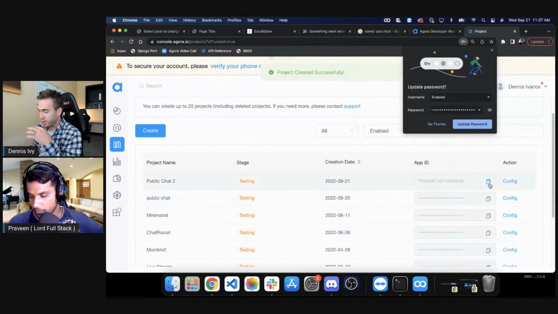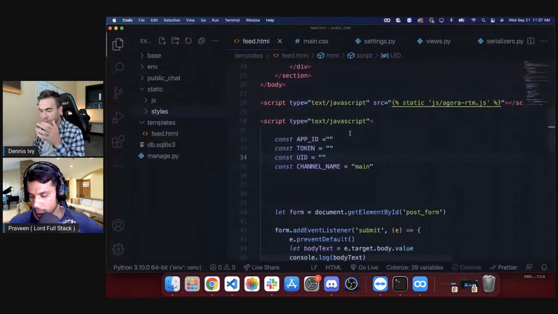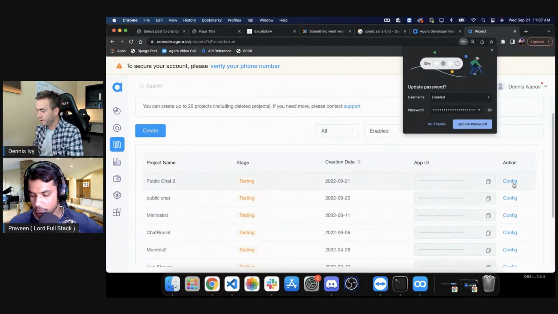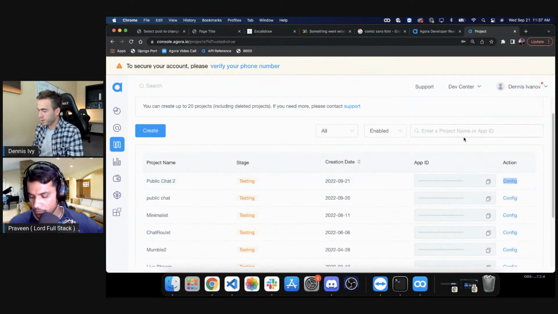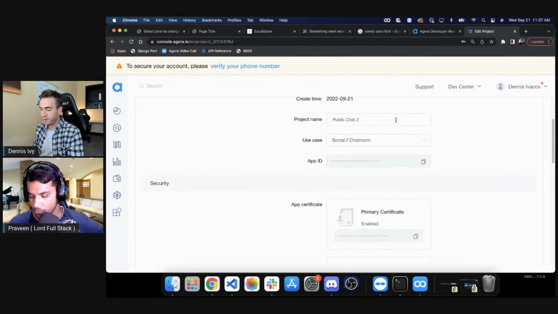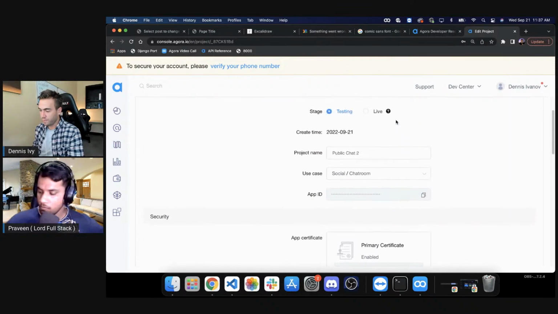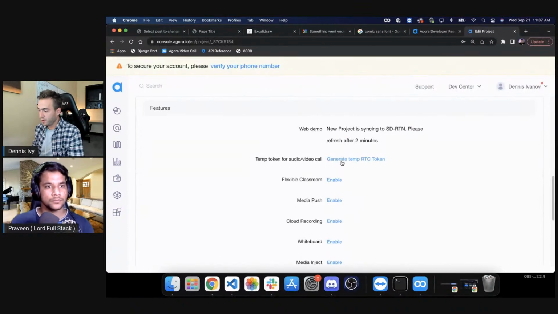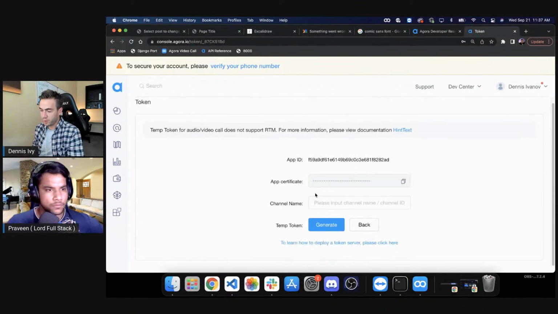So right now, I'm going to take my app ID. Again, we're not going for best practices right now. We're just going to throw everything in here. So we're throwing in the app ID. And then for the token, again, we'll just do it right here. Let's go ahead and go to config here. So we need to generate a temporary token. So we're going to go here. We're going to generate a temporary token.